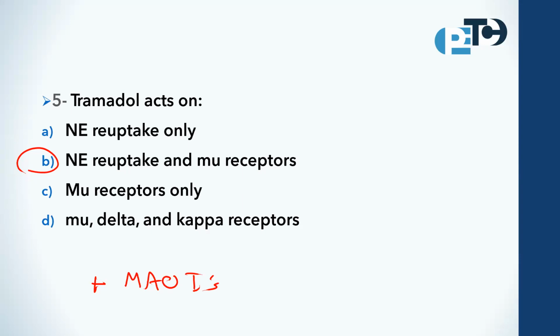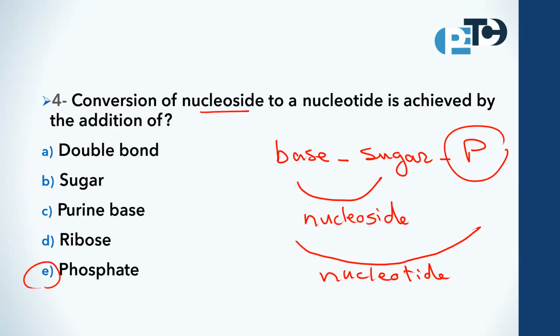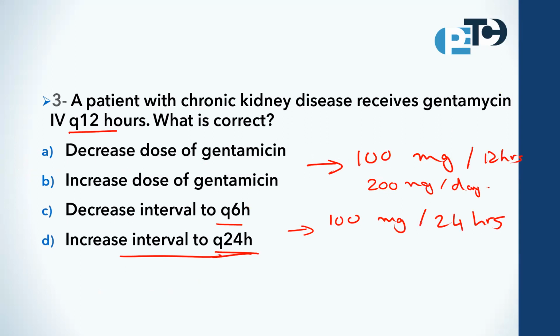Let's go back to the question of gentamicin, because I have some questions regarding this one. Some questions ask why we didn't decrease the dose instead of increasing the interval. Again, a patient who has kidney disease or chronic kidney disease, his kidney is unable to excrete the drug as usual. So here we may have an accumulation of the drug in the body, which may lead to toxicity.